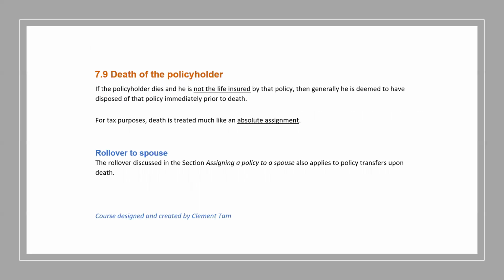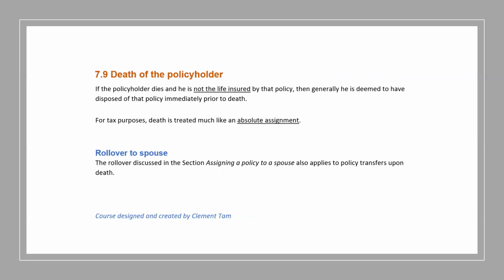So what if the life insured and the policyholder are two different persons and the policyholder has died? In this case, obviously the death benefit will not be paid because the life insured is still living. However, from a tax perspective, this is treated as a deemed disposition unless certain things happen.